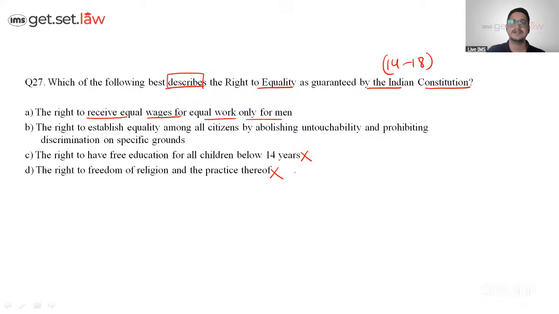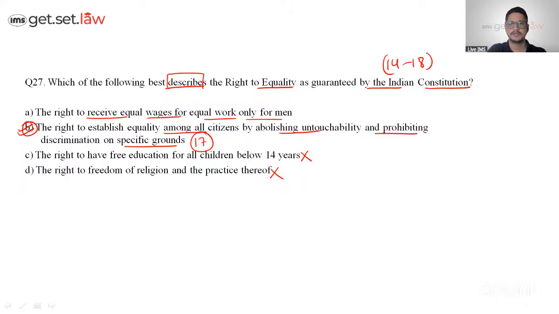This comes under, I think, Article 21A. Religion comes under Article 25. Right to establish equality among all citizens, untouchability, prohibiting discrimination on grounds. I think this comes in Article 17. So that's why B is the one which best describes the right to equality guaranteed under the Constitution. True, guys?